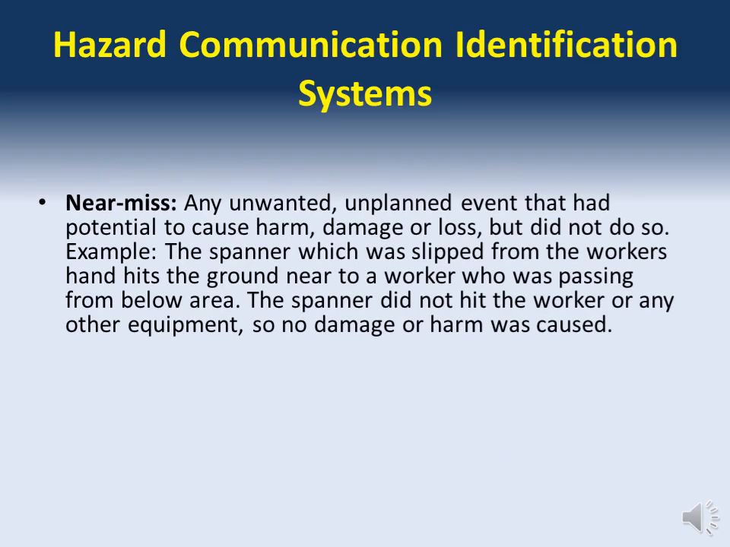Near miss: any unwanted, unplanned event that had the potential to cause harm, damage or loss, but did not do so. Example: the spanner which slipped from the worker's hand hits the ground near a worker who was passing in the area below. The spanner did not hit the worker or any other equipment, so no damage or harm was caused.